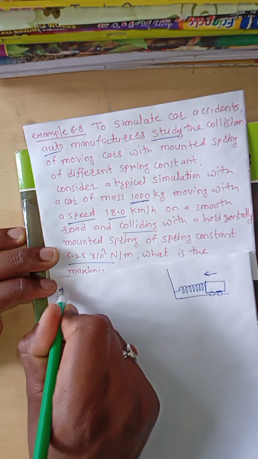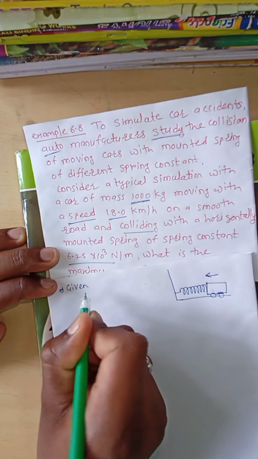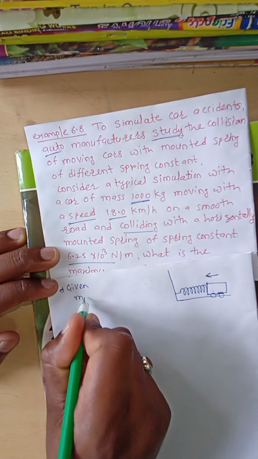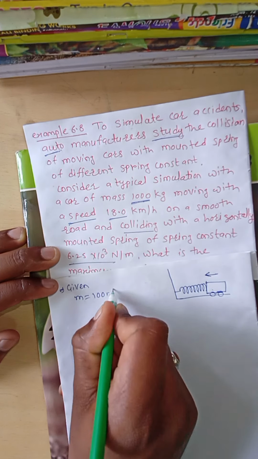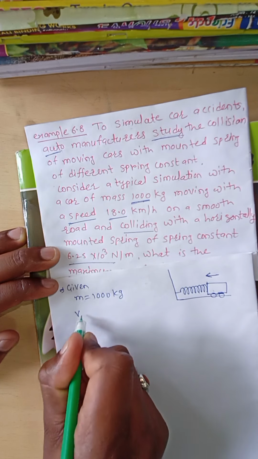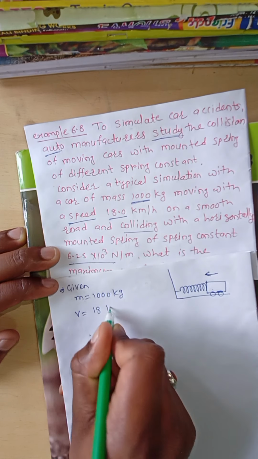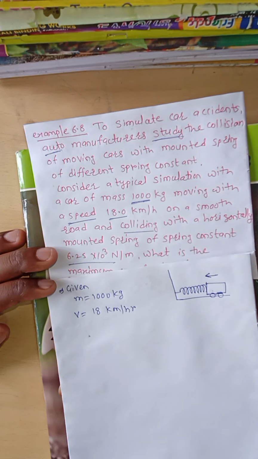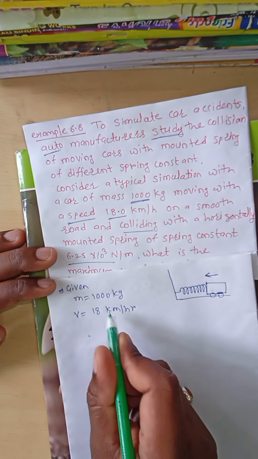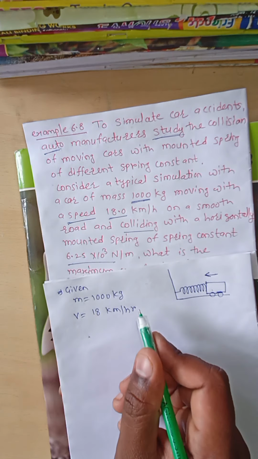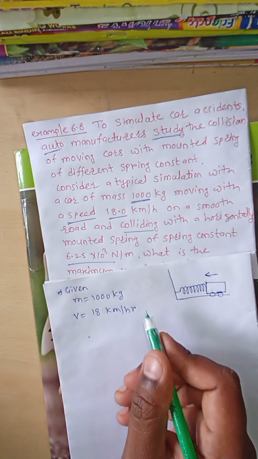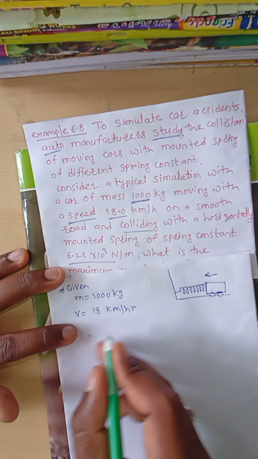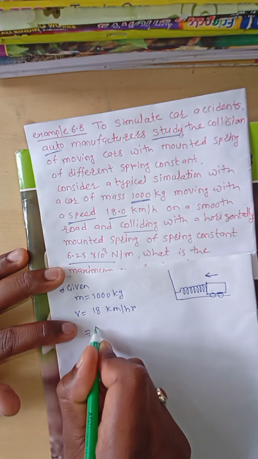Now first write down the given data. What is the given data? Mass of the car is 1000 kg. Speed of the car is 18 kilometer per hour. But do you know that the SI unit of speed is not kilometer per hour? The SI unit of speed is meter per second. We have to convert this 18 kilometer per hour into meter per second. This is how we have to convert.